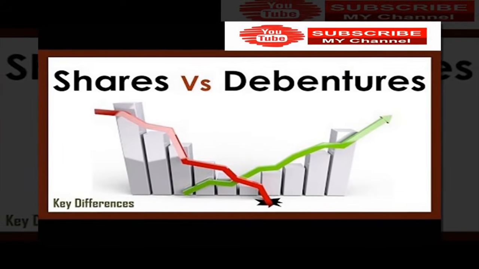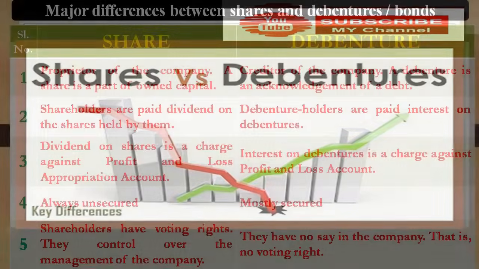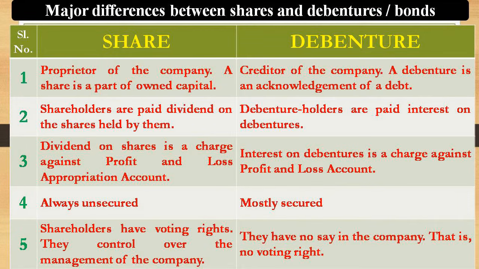For example, from the slide you can see shares on the left side and debentures or bonds on the right side. In the case of shares, the first point is that shareholders are the proprietors of the company, or simply owners of the company. Then what about a debenture holder? They are the creditors of the company. That is the first difference.